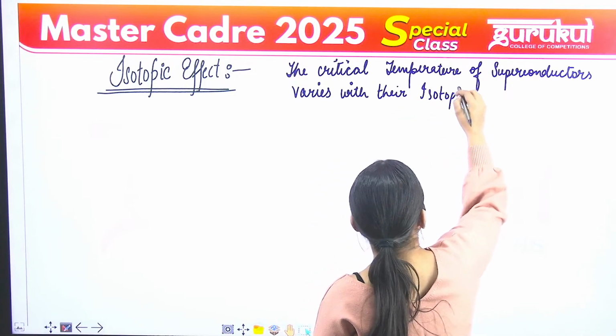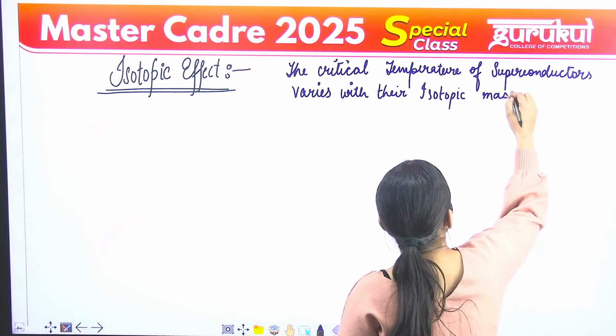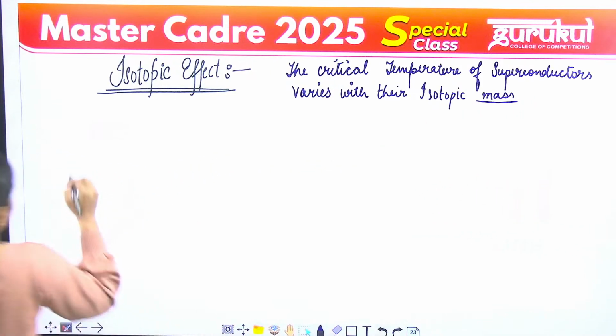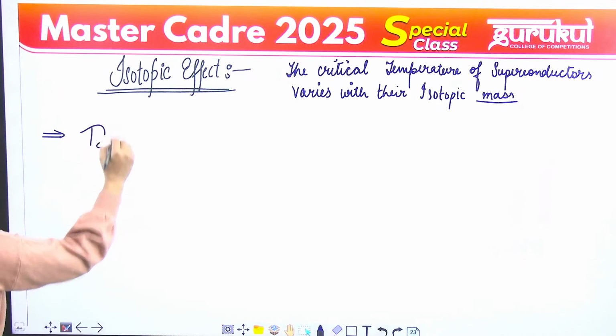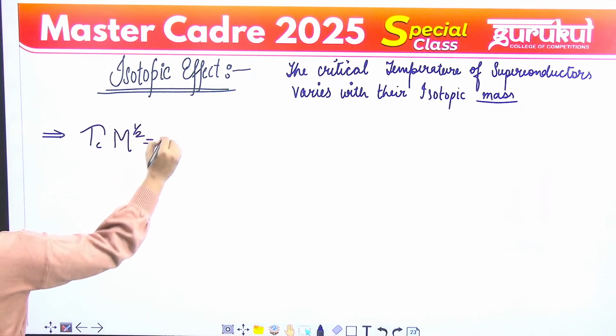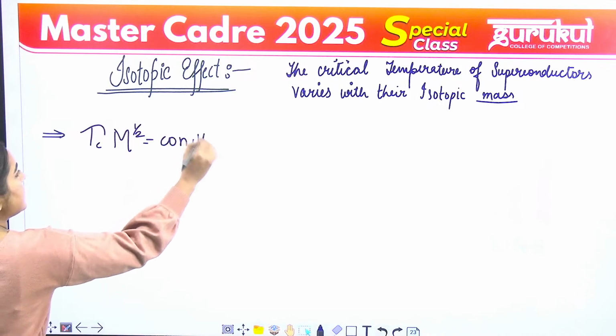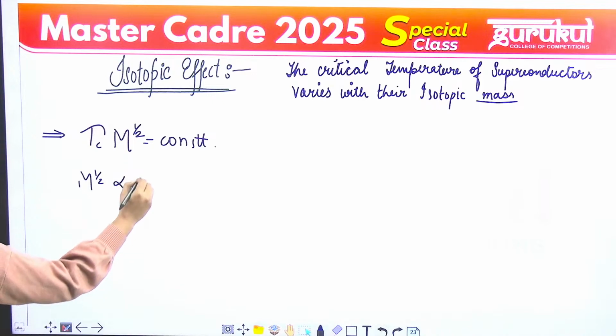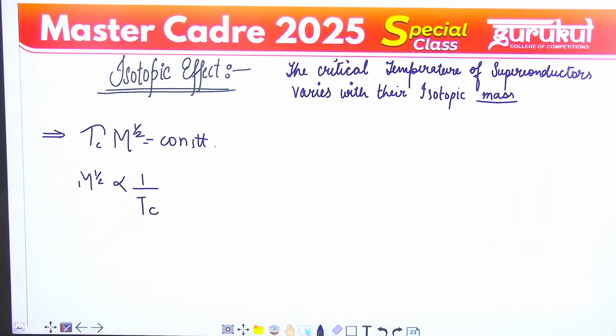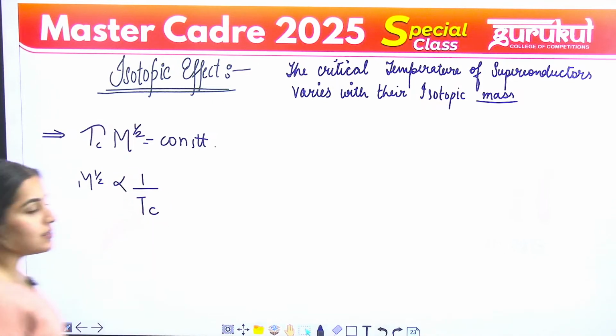The statement of the isotopic effect is that critical temperature into the square root of isotopic mass is equal to a constant, and that means the critical temperature decreases as the isotopic mass increases.